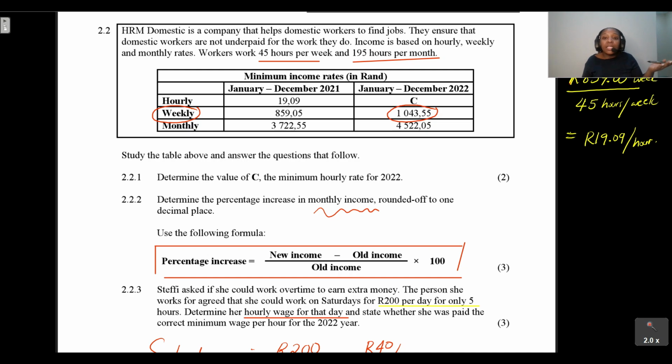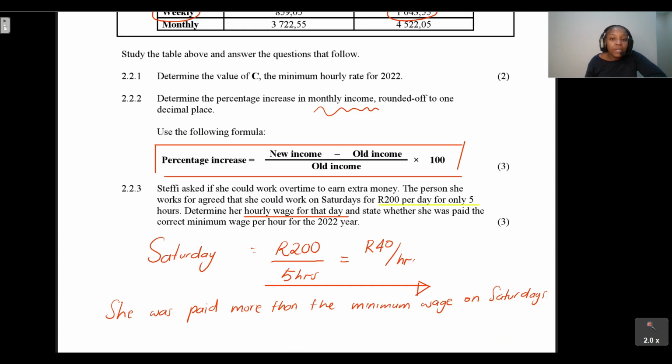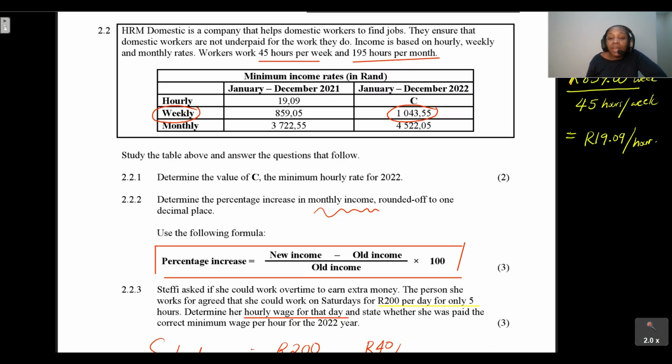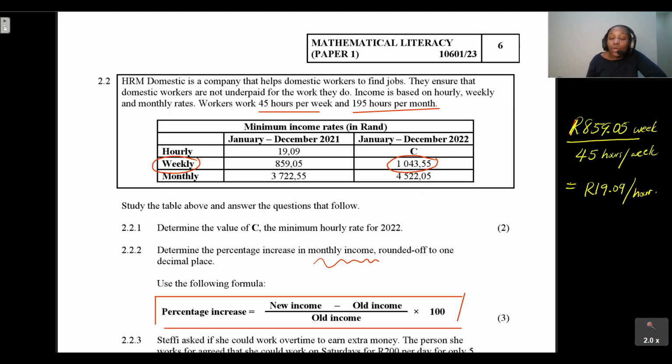We can calculate C by looking at what was done using the hours that were given to us and then dividing that with the weekly rate to determine the hourly rate, right? So this question was fairly easy. It just needed us to look at the statements that were given to us and see how we can use them to check how they got the values given to us in the tables.